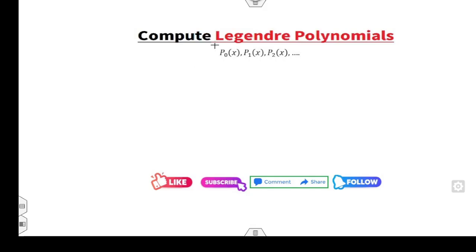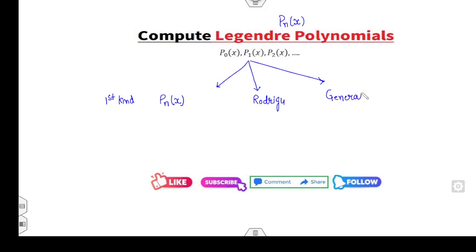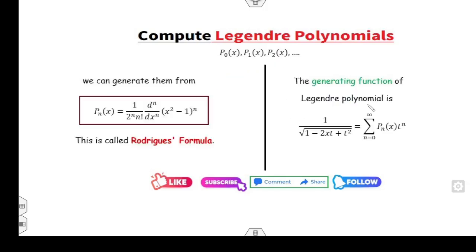So how can we compute P0, P1, P2 and so on, where Pn(x) is called a Legendre polynomial? We have discussed 3 different methods. The first one is based on the solution of the Legendre equation of the first kind. The second method is to find the values of P0, P1 by using the Rodrigues formula, and the third one is with the help of the generating function. I always recommend using either the generating function or the Rodrigues formula.